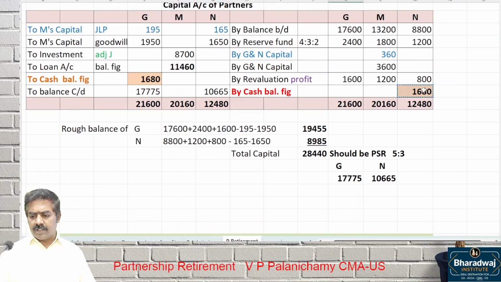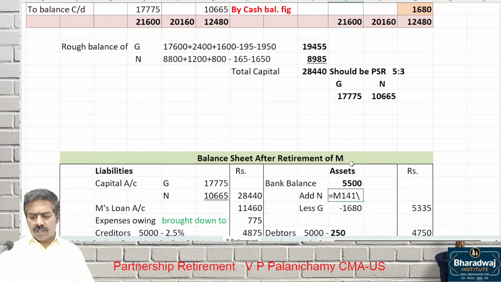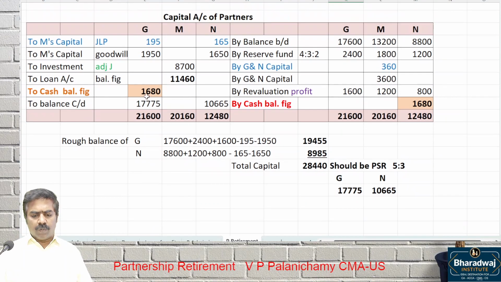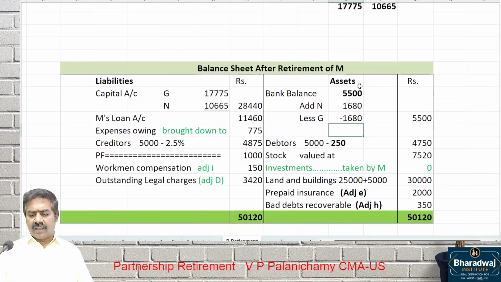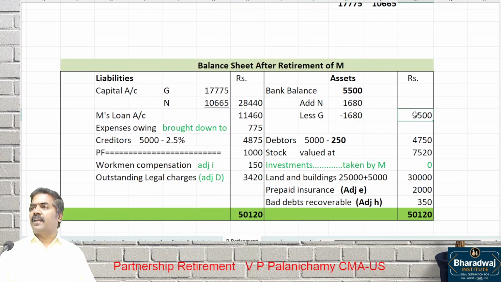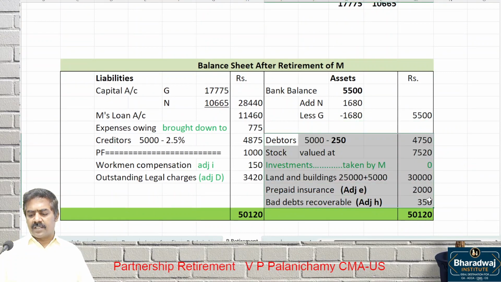Bank balance, how much does N bring in? 1680. How much does G take away? 1680 he takes away. Cash balance will not change. All other assets same as case 1.